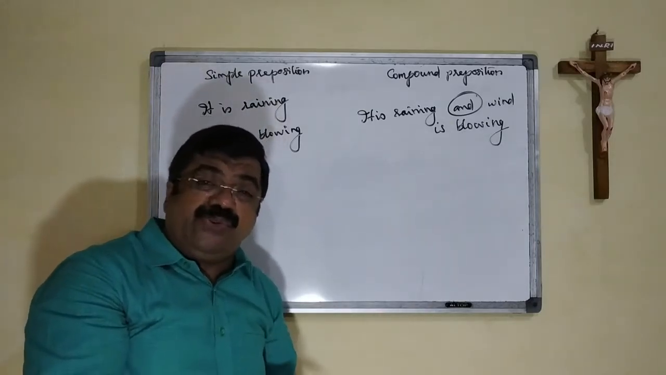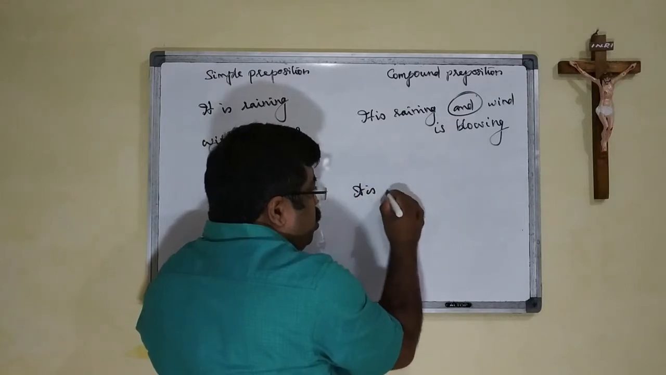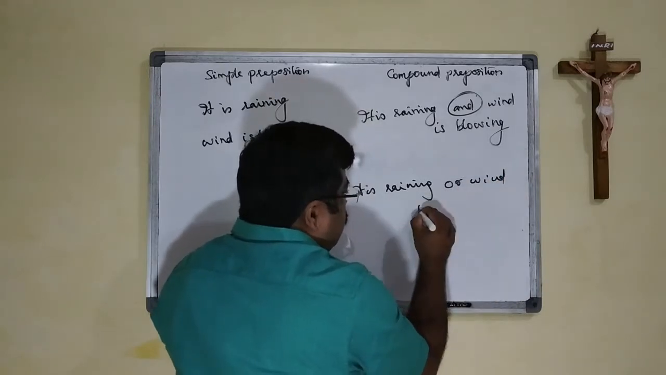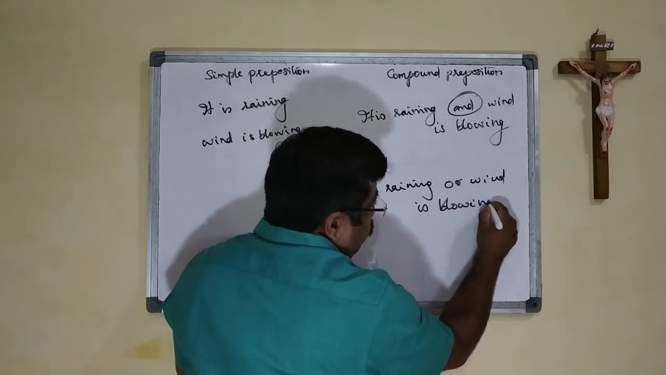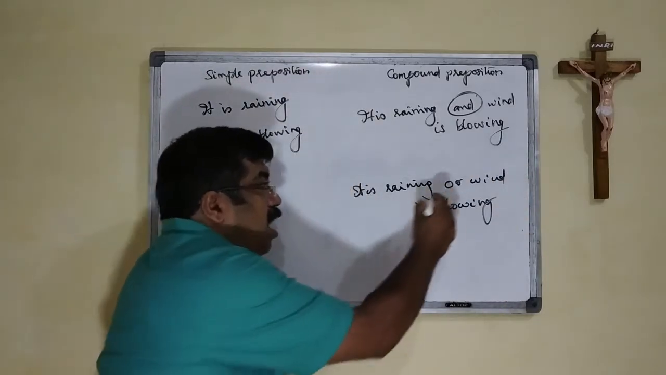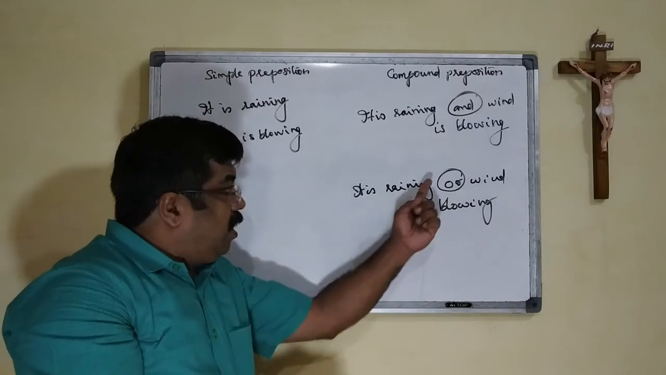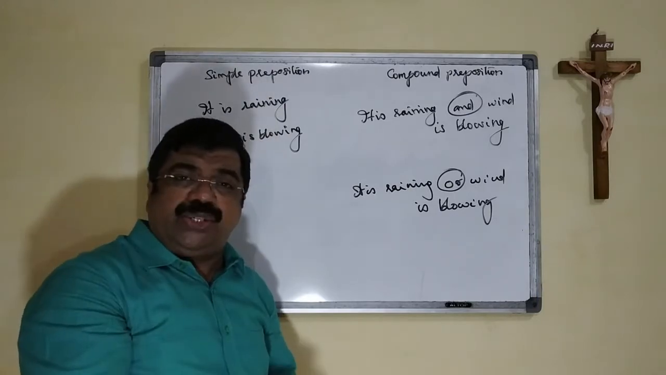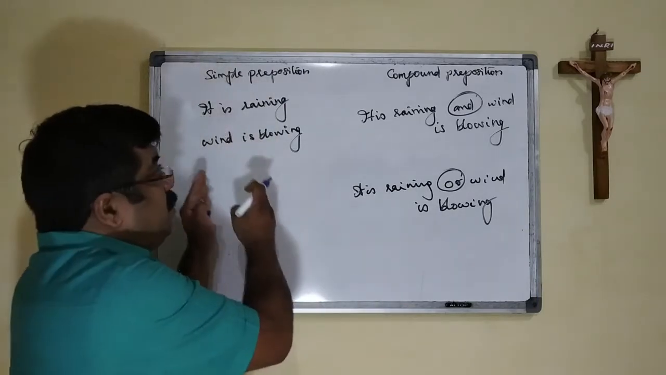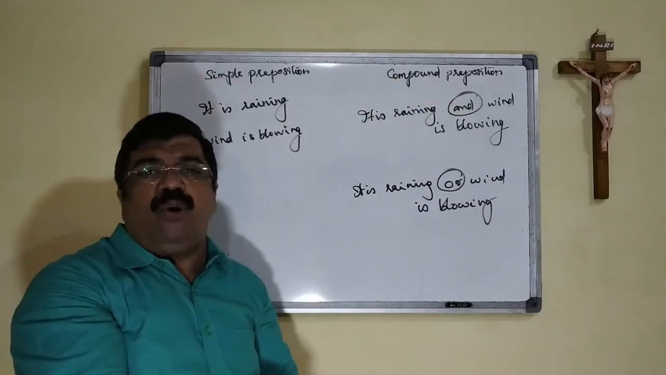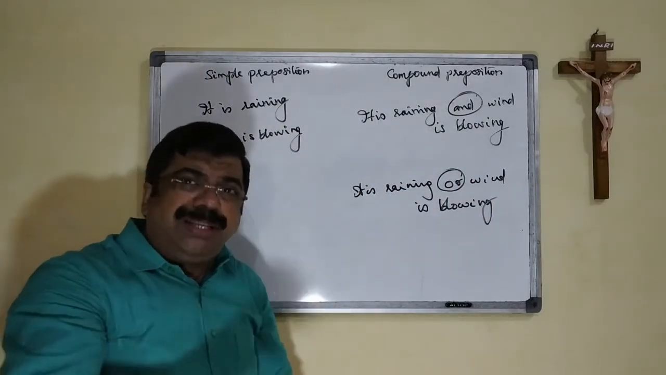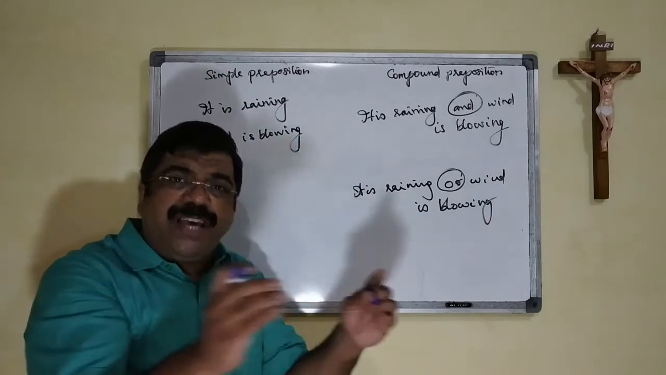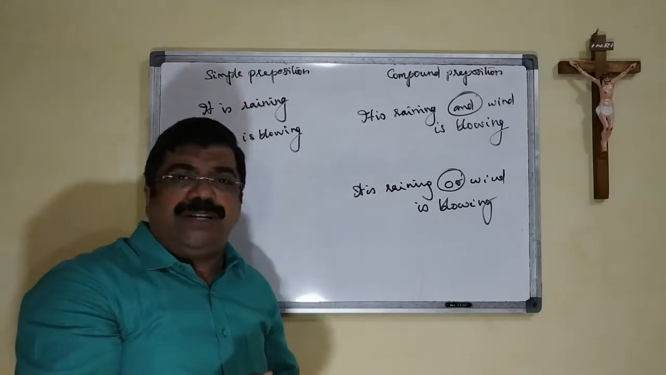So, we make these same simple ones into compound ones by writing it as, it is raining and wind is blowing. See, we used and here to combine both the simple prepositions and form a compound preposition. Again, we have more connectives. We can write it as, it is raining or wind is blowing. Again we used one more connective, or. Like that we have a few connectives or operators which are used to make simple prepositions into compound prepositions.